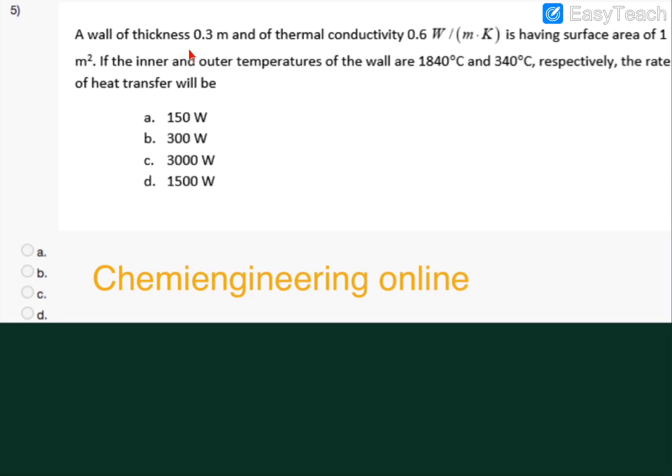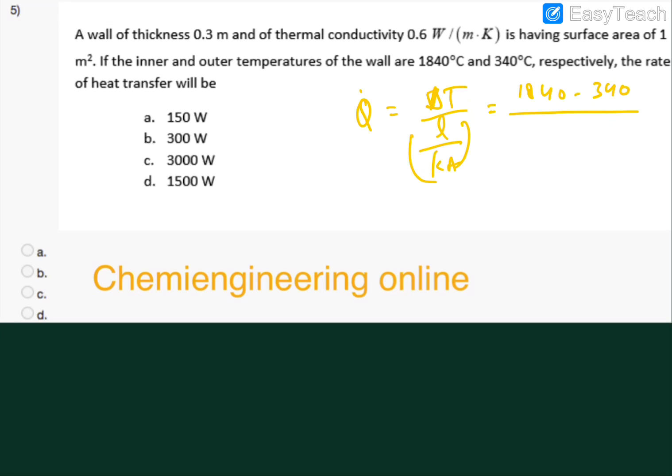Now the fifth question. A wall of thickness 0.3 meter and thermal conductivity 0.6 is having surface area of 1 meter square. If the inner and outer temperatures of the wall are 1840 degrees and 340 degrees, the rate of heat transfer? This is a very simple question, just based on a formula. You can use the formula to calculate the rate, that is delta T divided by L over Ka. So use this formula, you will get the answer.